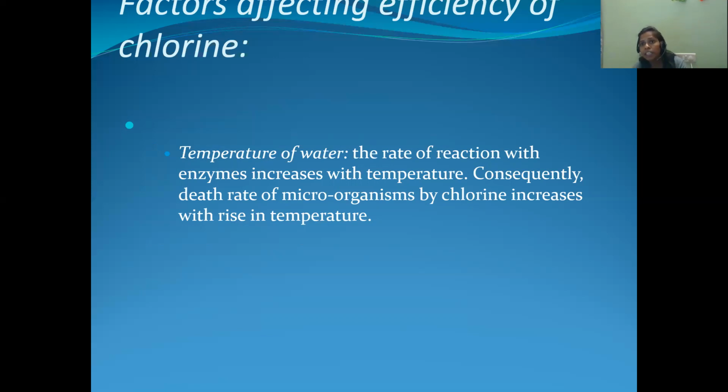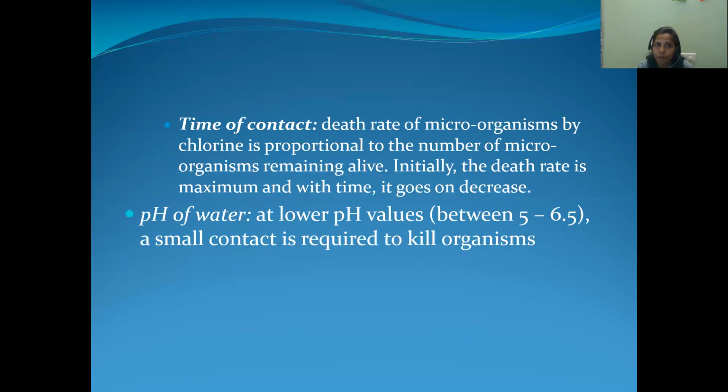When the temperature is less, the reactivity is less. Consequently, the death of microorganisms by chlorine increases with rise in temperature. That means if the temperature of the water is more, there is a fast death of microorganisms. That is about temperature of water.